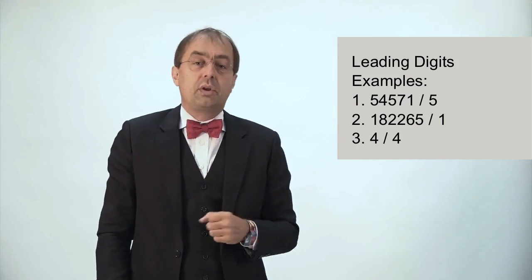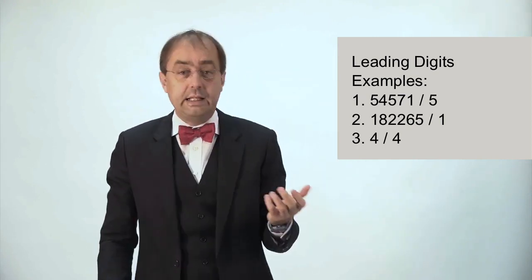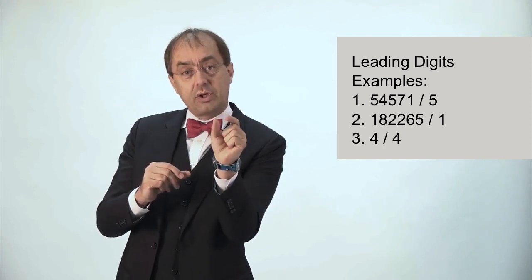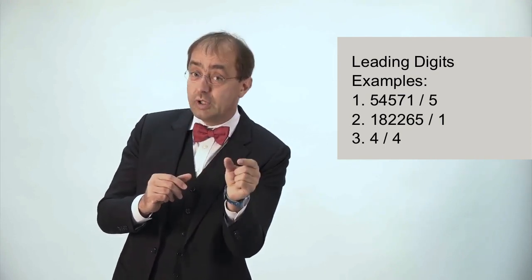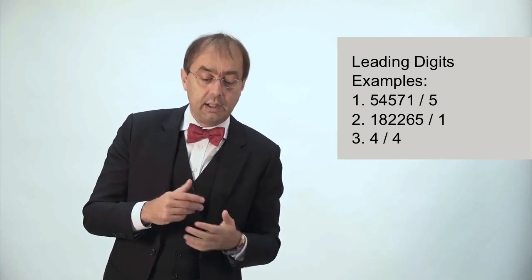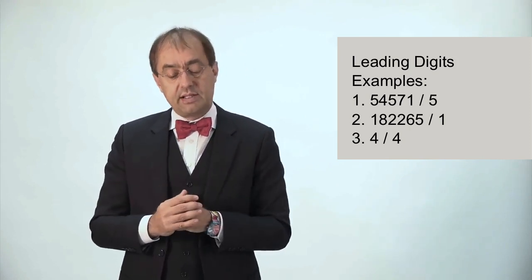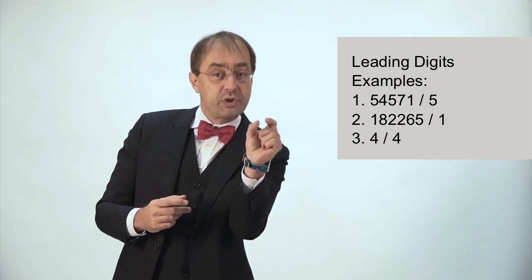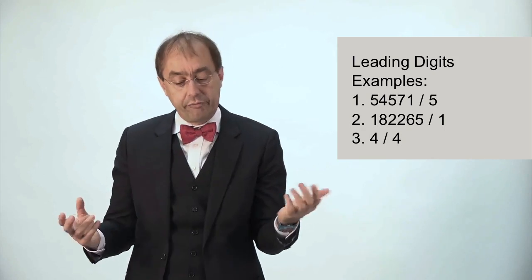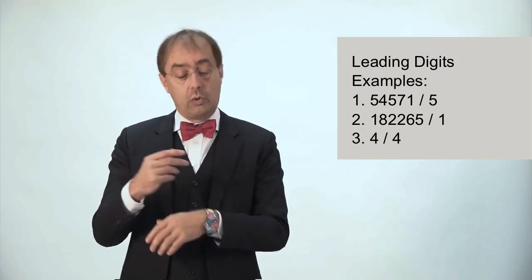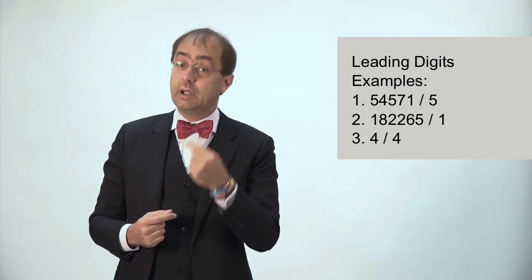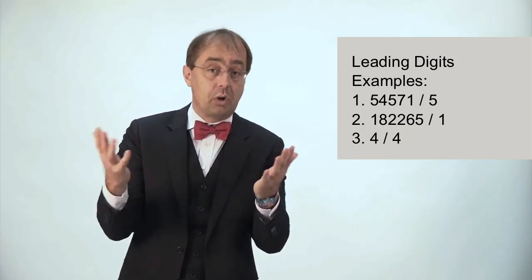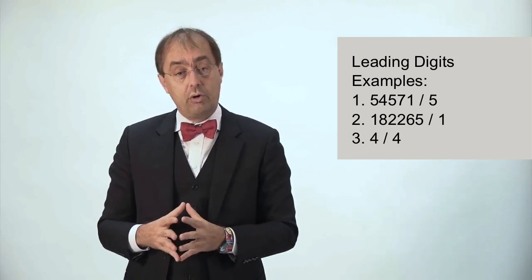Let's now think about leading digits. What the heck are leading digits? If we look at numbers, the first digit in a number is called the first digit or leading digit. Here I have some simple examples. 54,571. The first digit is a 5. 182,265. First digit is a 1. And finally, the number 4. Well, that's just 4. So the first digit is a 4.